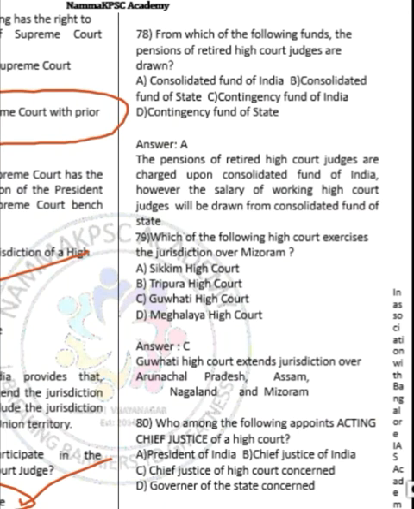Moving ahead to question number 78. It is asking from which of the following funds the pensions of retired High Court judges are drawn. Answer is Consolidated Fund of India. So the pensions of High Court judges are charged upon the Consolidated Fund of India.